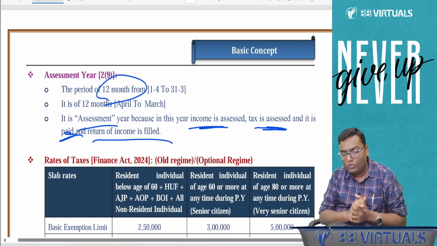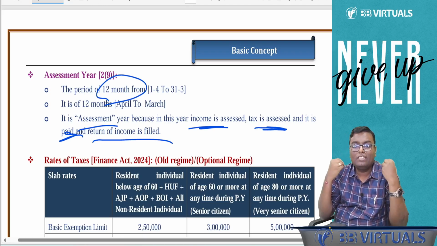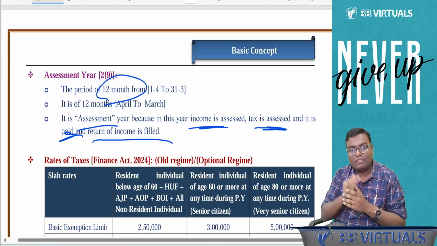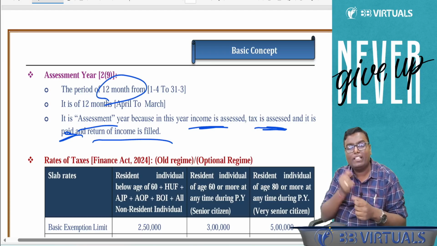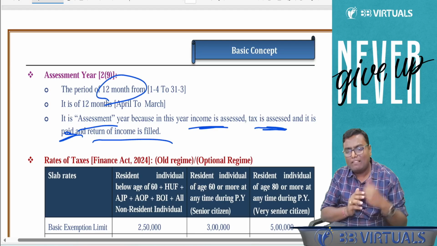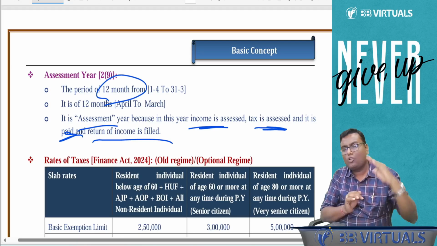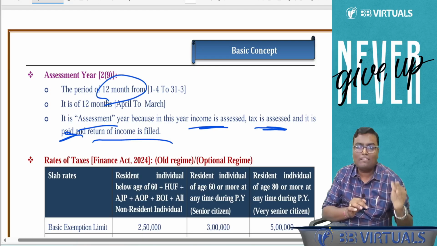First of all, Article 265. What did Article 265 say? Power to collect tax is with Government of India. Article 246, which gave the bifurcation: central list, state list, concurrent list. In central list, there is entry number 82, to collect tax on income other than agriculture income. Then state list has taxes like stamp duty, water tax, municipal tax, etc. Concurrent list, there is no tax. So GST came from Article 246A.